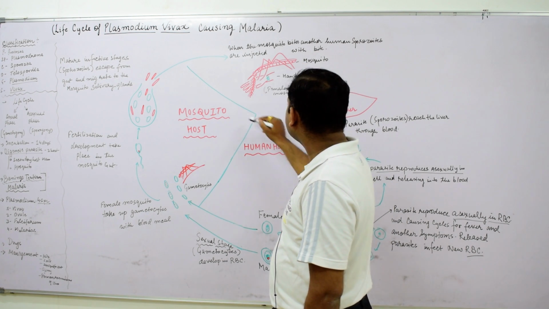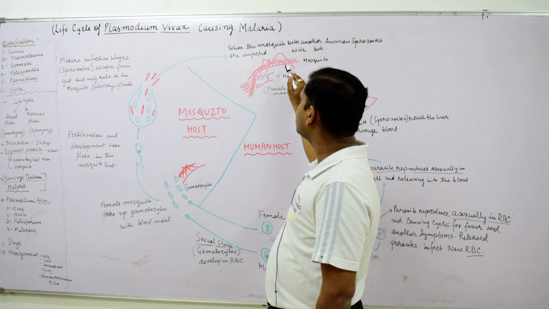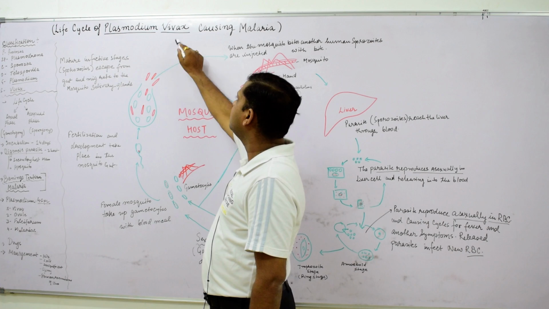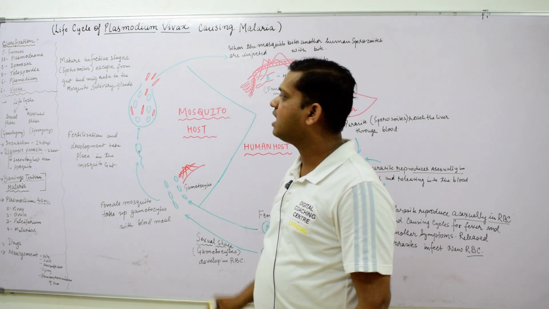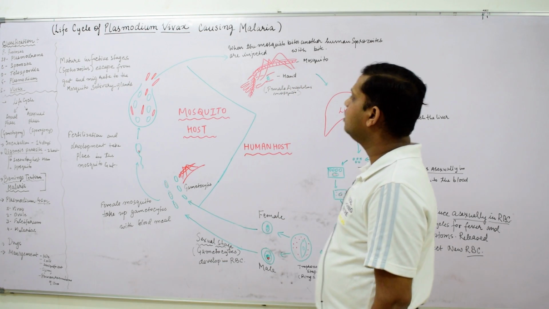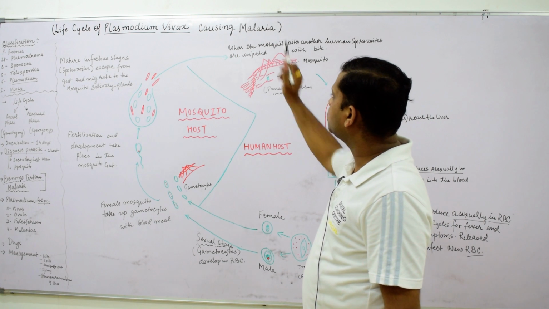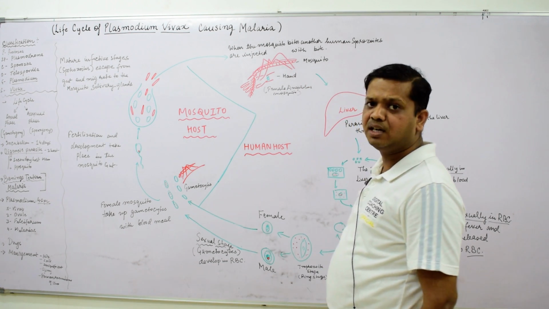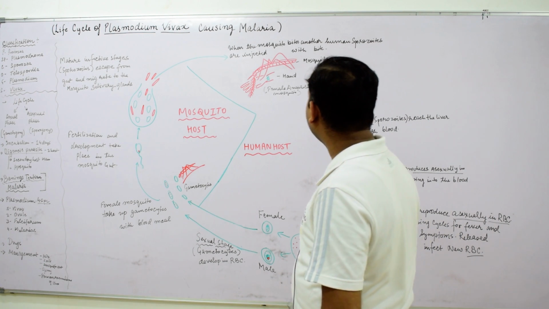So the female Anopheles mosquito is the vector carrying the pathogen Plasmodium vivax, which, as we saw in the classification, is a protozoan. The pathogen has now entered the human body. Now what happens after that?